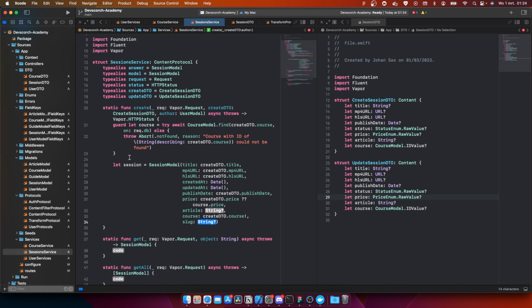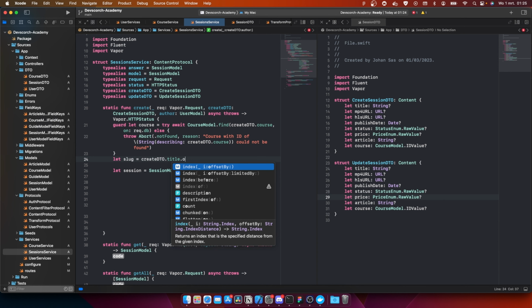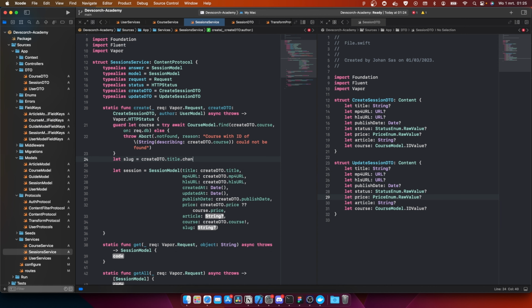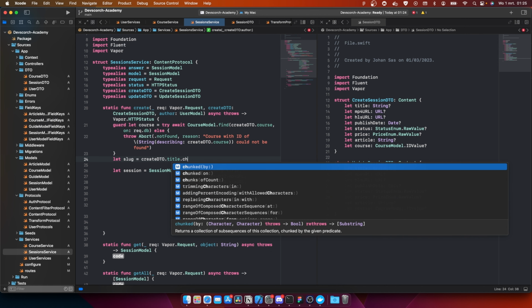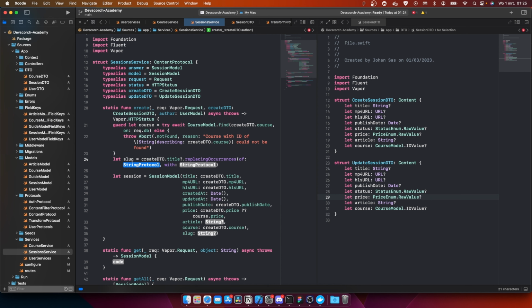And then we have the slug. So under the course, we can actually do let slug is equal to create dto dot title dot replacing occurrences. No, it was not change. And this is going to be the space. We're actually going to replace that with a dash. Right? Okay, so this is going to be slug. And then the article is going to be create dto dot article.